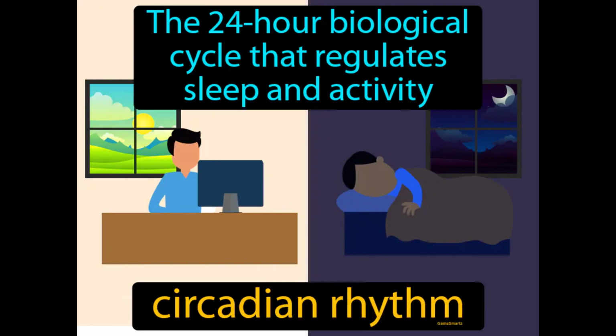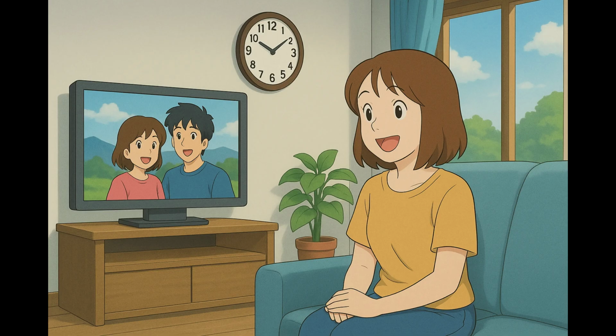The 24-hour biological cycle that regulates sleep and activity. Circadian rhythm. It is your body's internal clock that tells you when to sleep and wake up. Imagine having a favorite TV show that airs at a specific time every day, and you plan your schedule around it so you don't miss an episode.